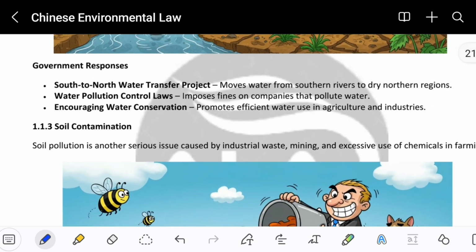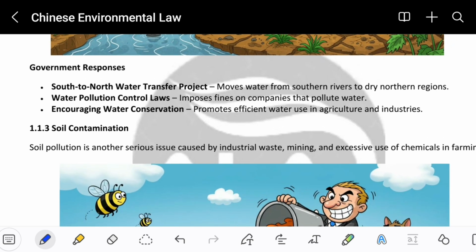The next heading is government responses. How will the government respond to such things? The South-North Water Transfer Project moves water from southern rivers to dry northern regions. The dry northern areas in China are suffering, so how will the government help?